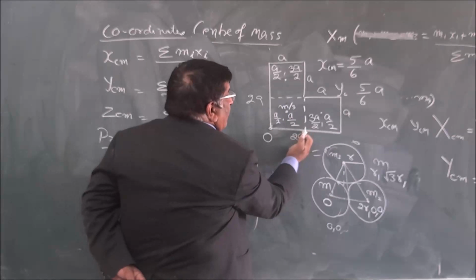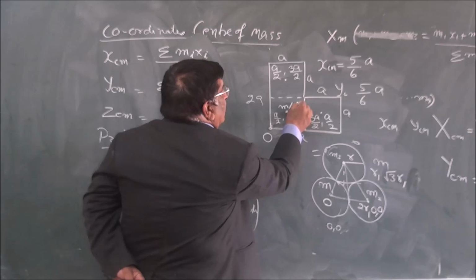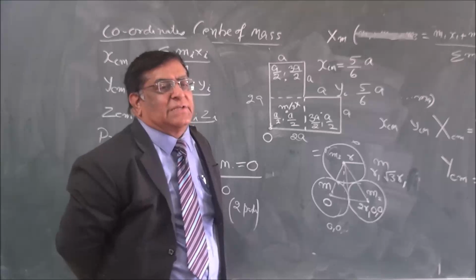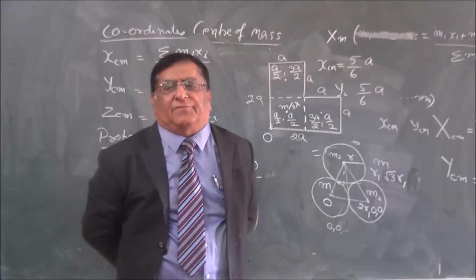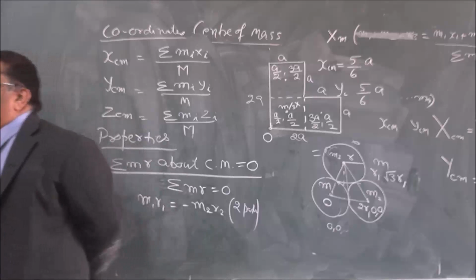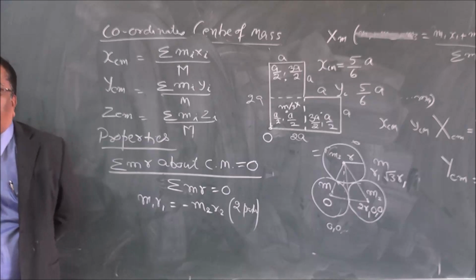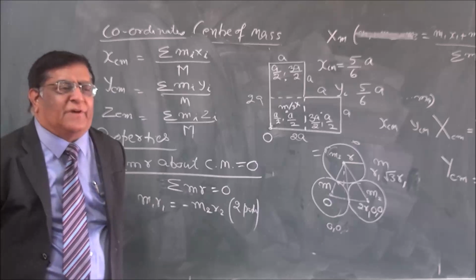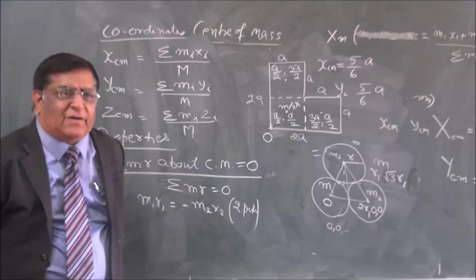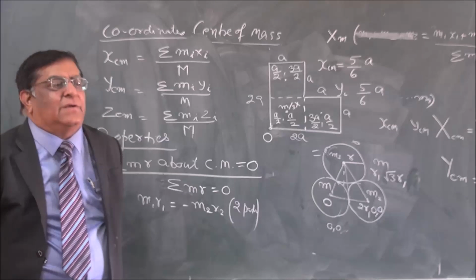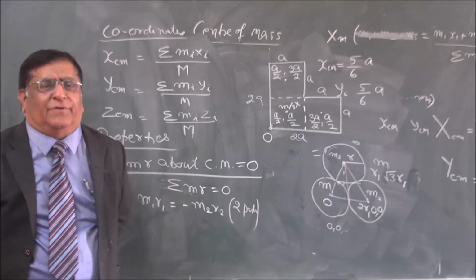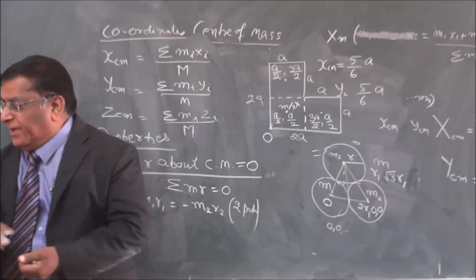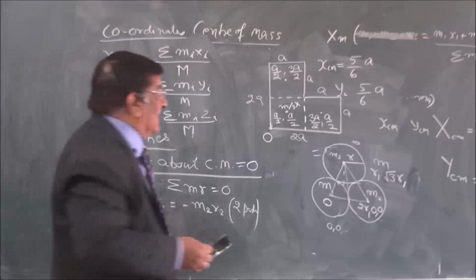This is A, 5 upon 6 will be slightly inside here. This is how you calculate. So this is the way you have calculated, and please remember center of mass calculations come like this only in the examination. Not more difficult than this. There are one or two methods, questions which are slightly more difficult, but I have not found them in NEET. If you have found it somewhere, please tell me. We will repeat that, we will do that.